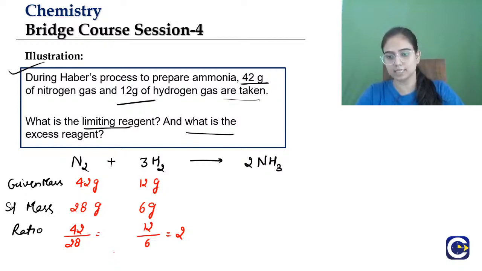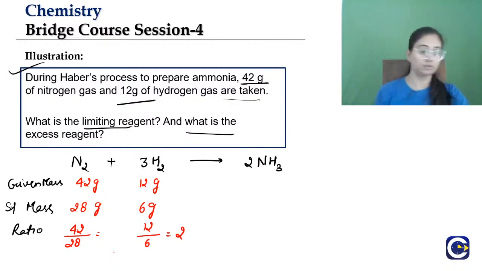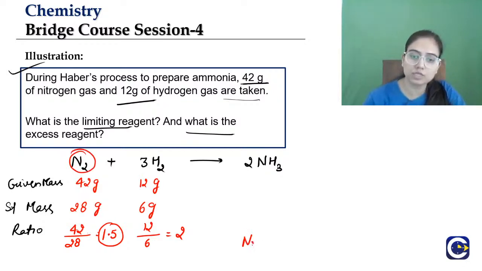Nandini says 14 gram nitrogen, 3 gram hydrogen. Okay, so H2. Which one is the limiting reagent, students? Very good. See, this is 2, and when you calculate it, that will be around 1.5. So which one is least? 1.5 is least, so it is for nitrogen. So nitrogen is the limiting reagent, kids, and hydrogen is the excess reagent.